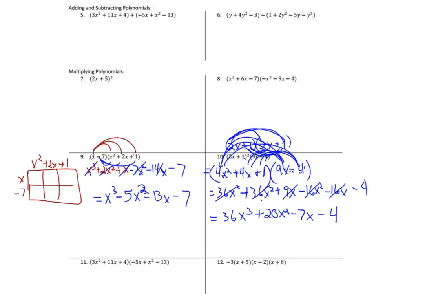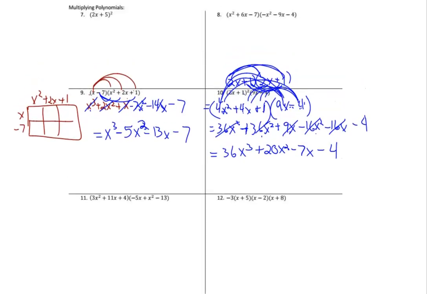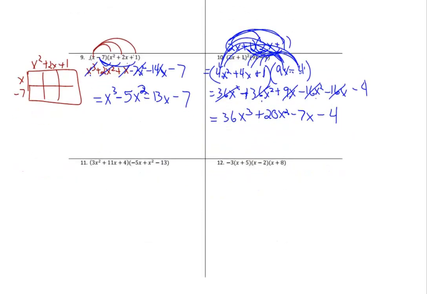So let's move on to number 11, which is another 3 term by 3 terms. So it is similar to what we did on number 8. The first thing I would do on number 11 is, you can go in any order, but I'm going to recommend rewriting that. That's x squared minus 5x minus 13. You'll still get the same answer if you don't do that, but sometimes it's a little prettier just to do that in order. So now I'm going to have 3x squared times x squared is 3x to the 4th.